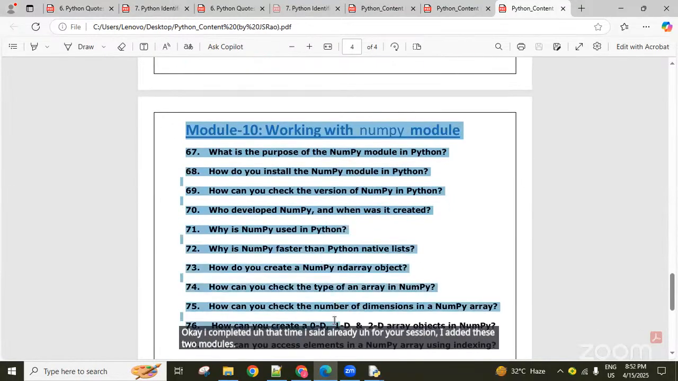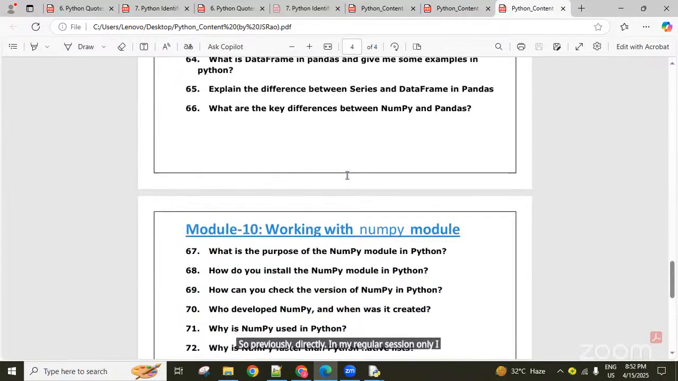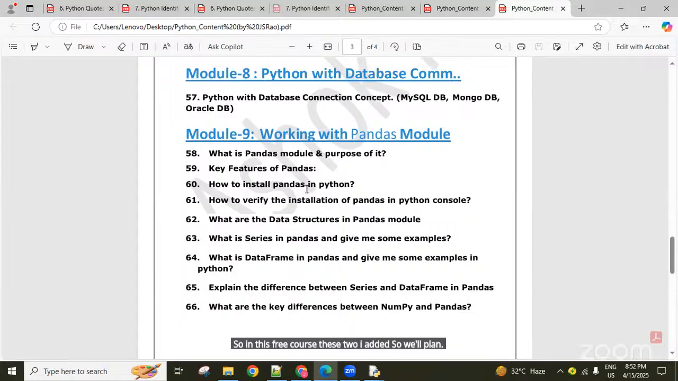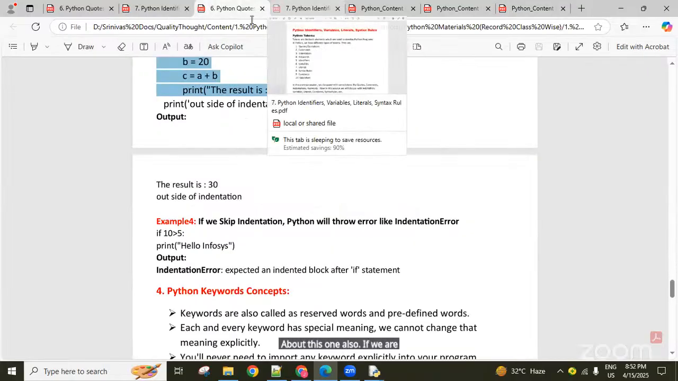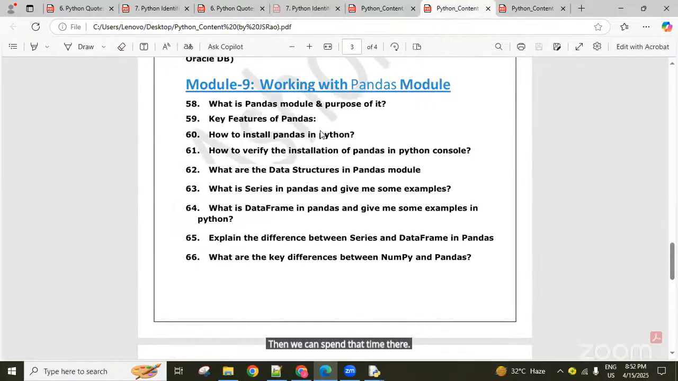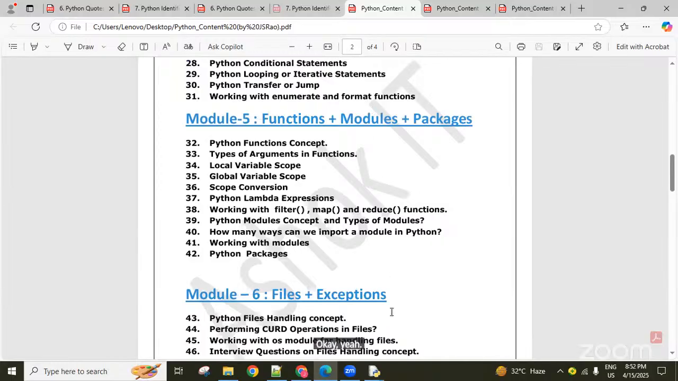Previously, I was teaching these things directly in my regular sessions only. So in this free course, I added these two. We'll plan about this also. If we discuss these topics a little bit fast, then we can spend that time there. Or else we extend 4 or 5 sessions. Or if any one Sunday we attend a 2 hour session, then we'll cover all this. Okay, that is so nice of you, sir. Thank you.